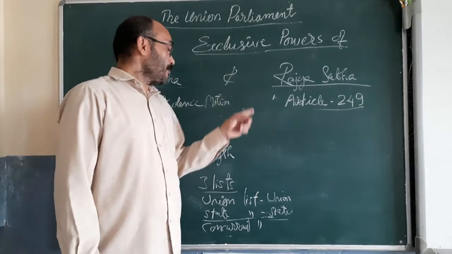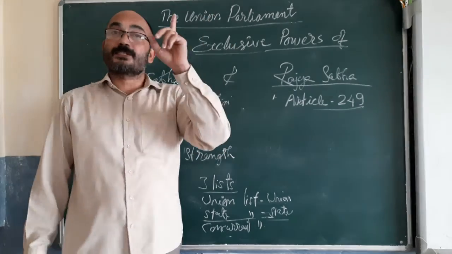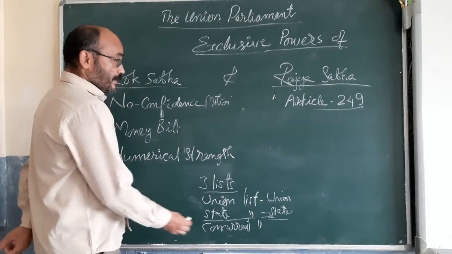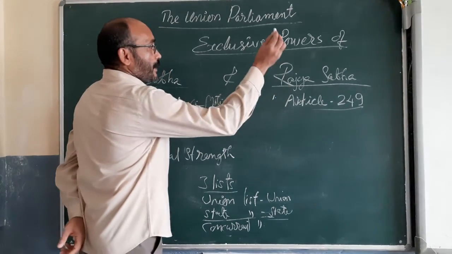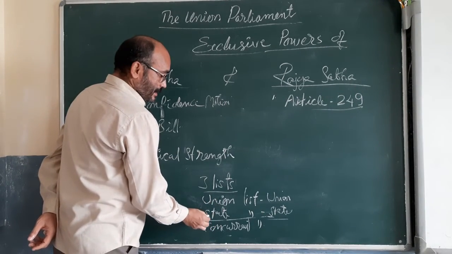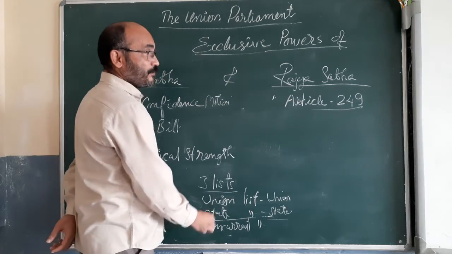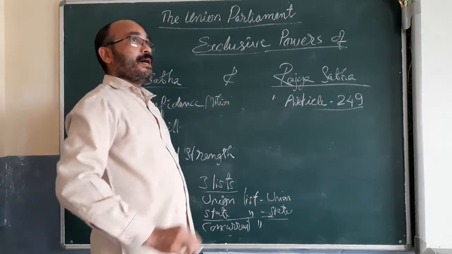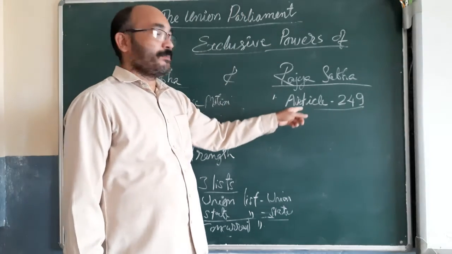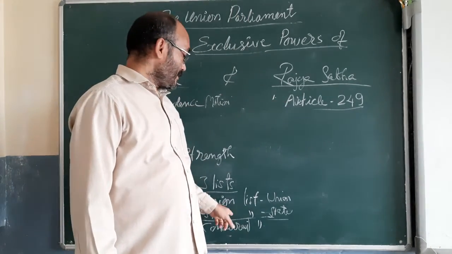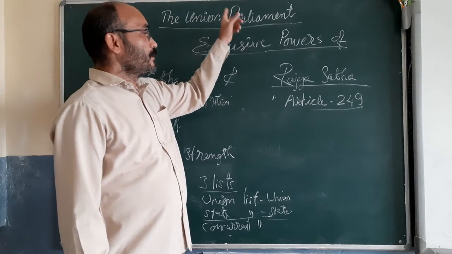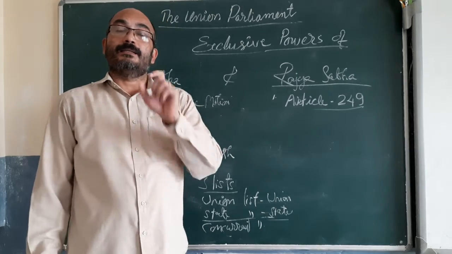So the union parliament must legislate on that matter. If the Rajya Sabha passes such a resolution, then the parliament will get power to legislate on that matter in the state list.